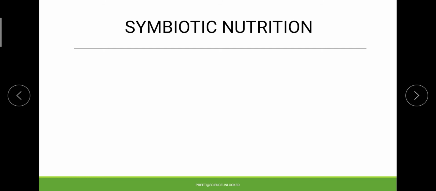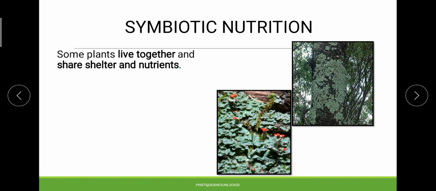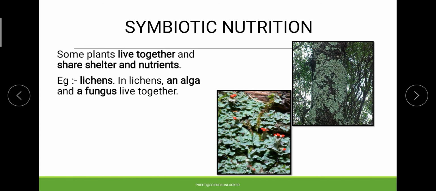Last but not the least is the symbiotic form of nutrition, where one plant and another plant work in a symbiotic formation, or you can say a mutually dependent combination, where some plants live on the other plant and share the shelter and nutrition. One such example is lichens, which are pollution indicators as well, because you will see them growing only in those areas where there is no pollution.